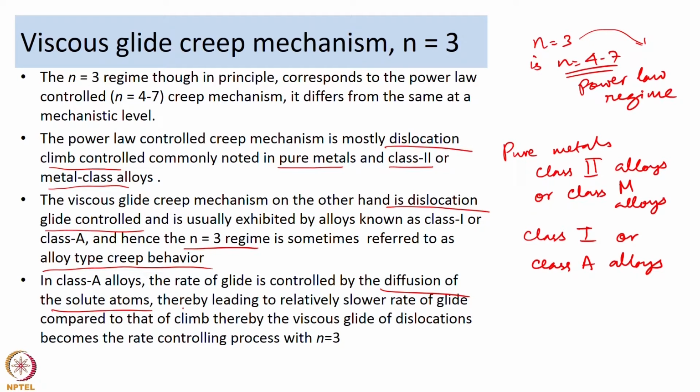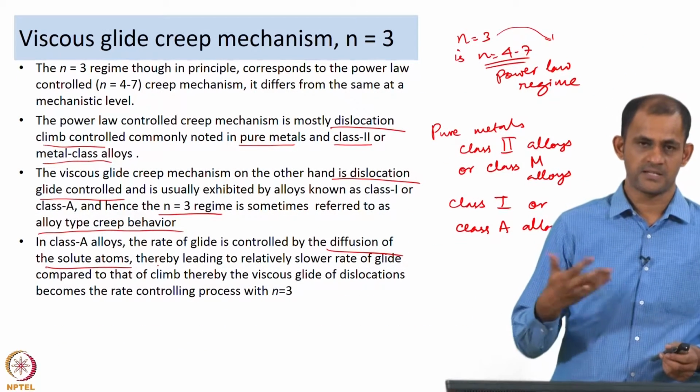So, if you have solute atoms interacting with the edge dislocations, then the dislocations get controlled, because for the dislocation to move ahead, it has to either carry these atoms along with it, or it has to separate itself from these atoms. In either case it needs higher stress.